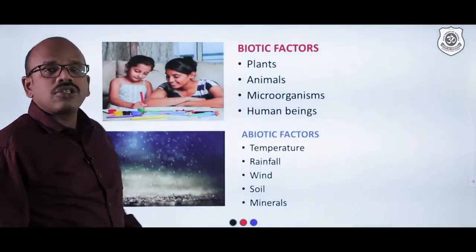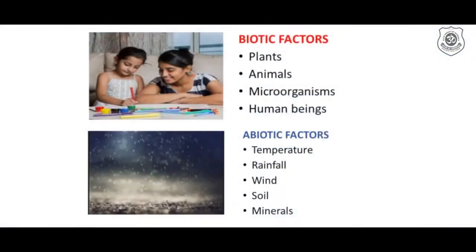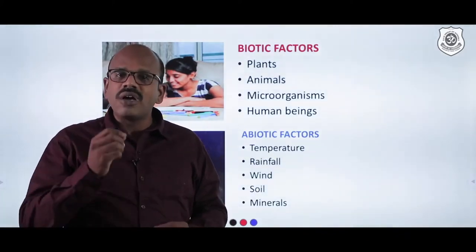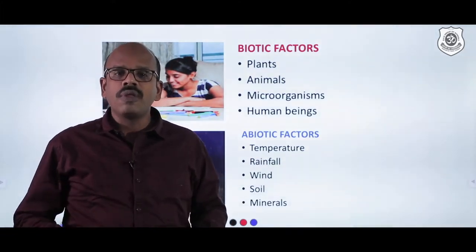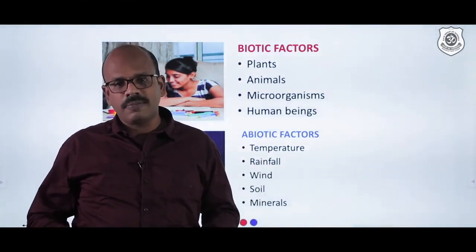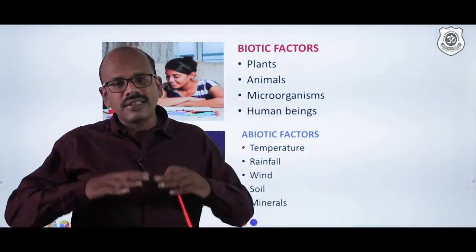Now, let us see what the components of the environment are. The components of the environment are biotic factors and abiotic factors. Now, I would like to introduce another terminology called ecosystem. What do you mean by ecosystem? The word ecosystem comes from the Greek word oikos. Oikos means home. This earth itself is a home for all the living organisms on it. So we are going to learn about this environment, that is, the ecosystem.